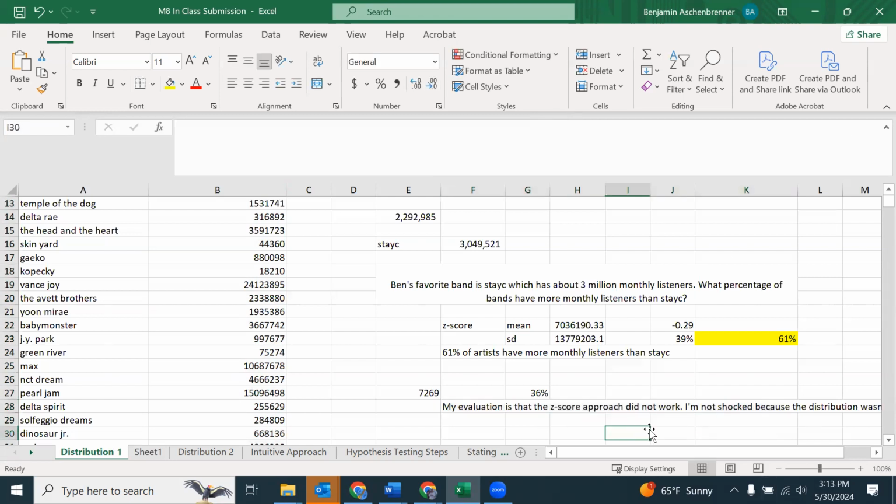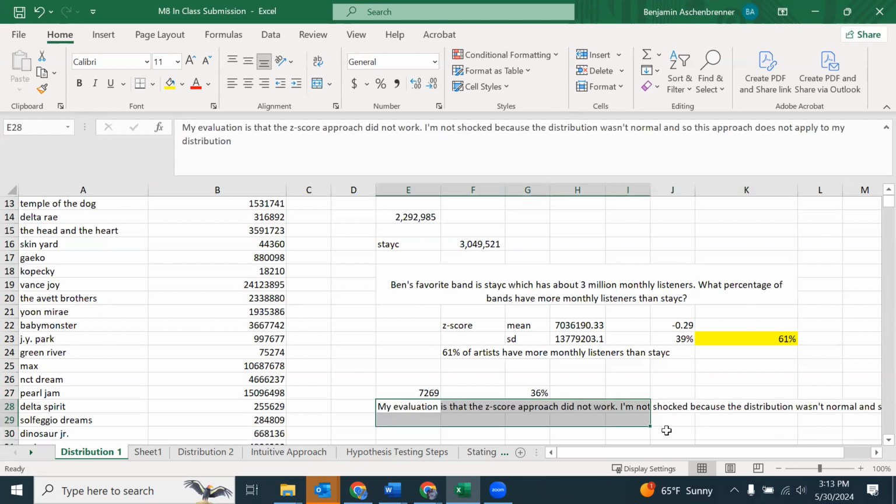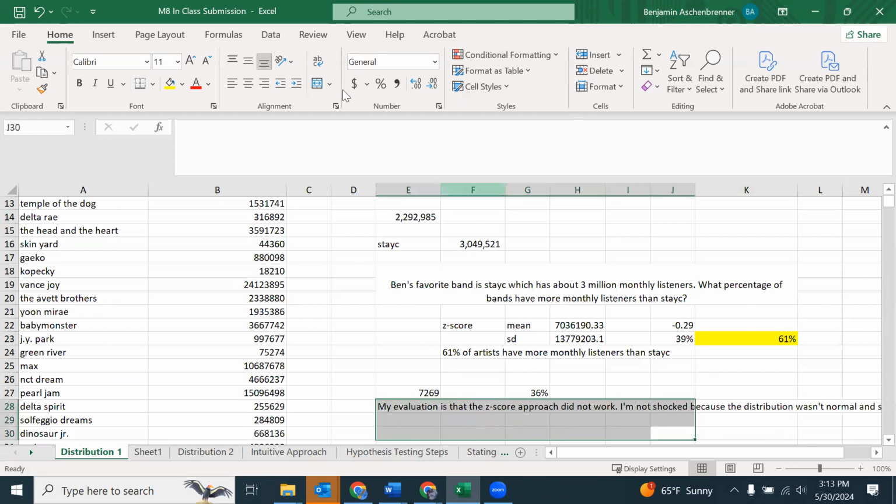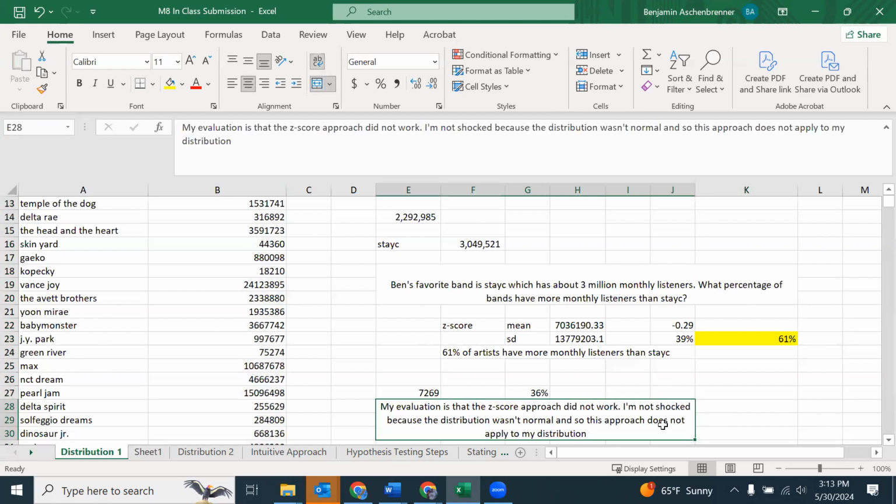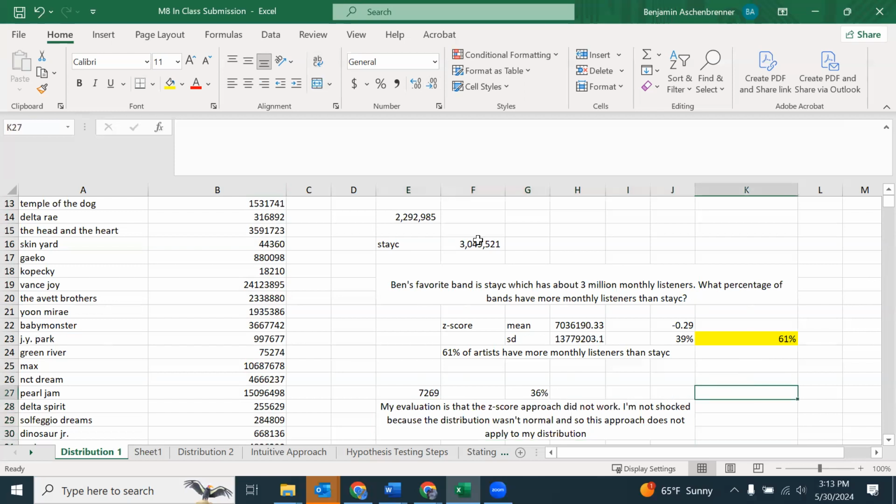Keeping in mind that the z-score process and all of this statistical thinking does apply once we go into the sampling distribution, because in the sampling distribution, according to the central limit theorem, we end up with a normal distribution of samples. And so we can apply z-scores and confidence intervals and things like that. All right. Hope that helped a little bit.